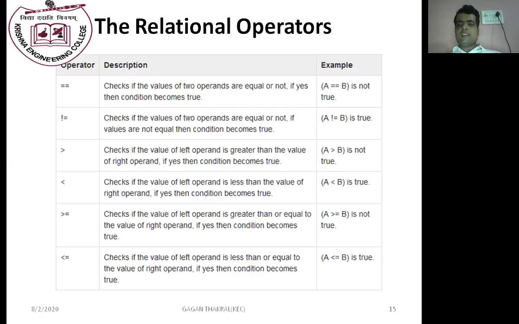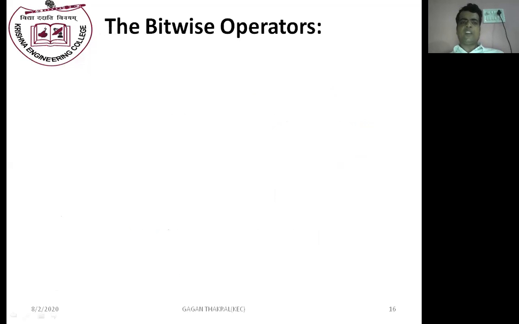A is greater than B, A is less than B, A greater than or equal to B, A less than or equal to B. Now what we have to do is compare two values with the help of these relational operators. We have to find out the relation between two operands. These are known as relational operators.